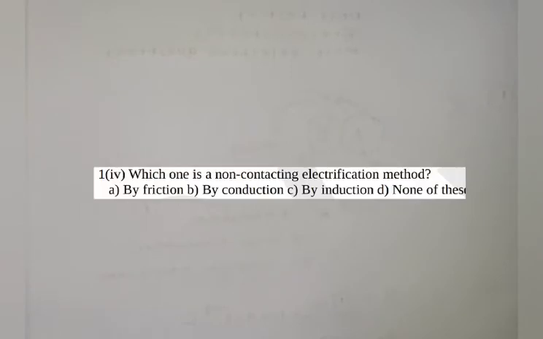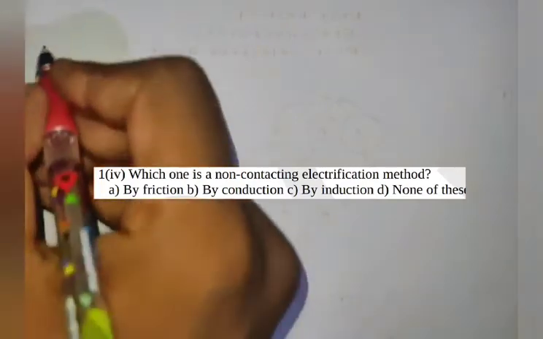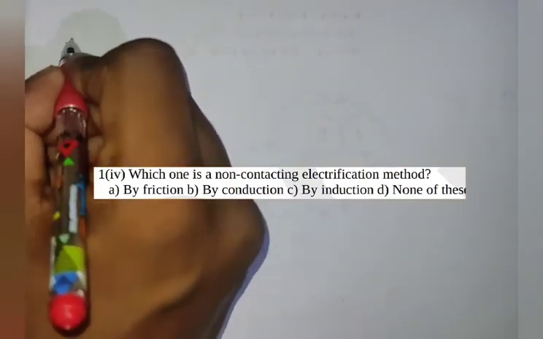Now we will come to the next multiple choice question. Which one is a non-contacting electrification method? I am repeating: which one is a non-contacting electrification method? This is the fourth bit of question number 1.